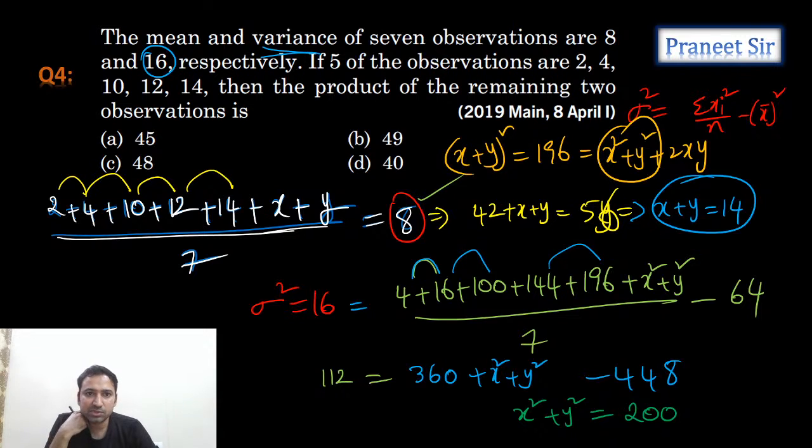So 16 is equals to 4 plus 16 plus 100 plus 144 plus 196 plus x square plus y square by 7 minus mean square, 8 square, 64.